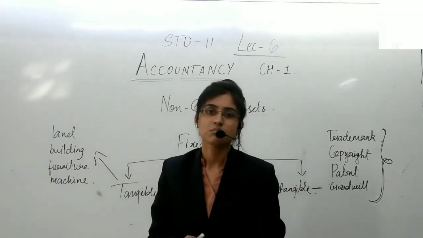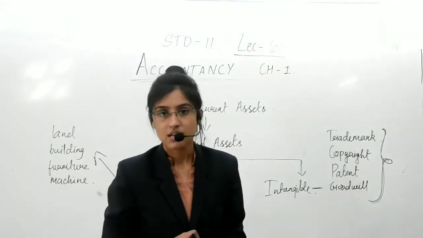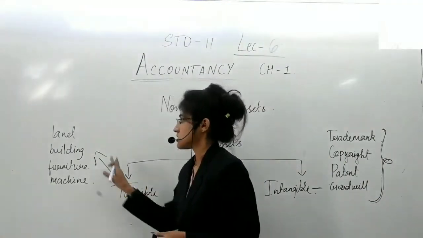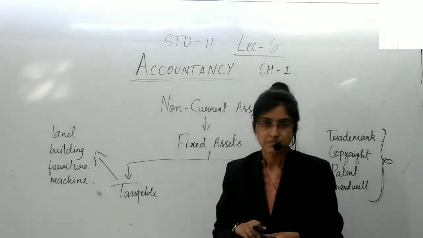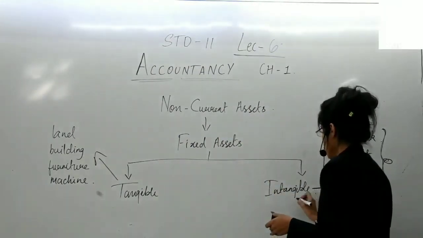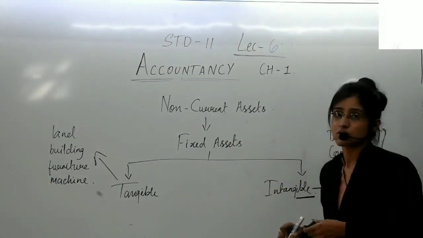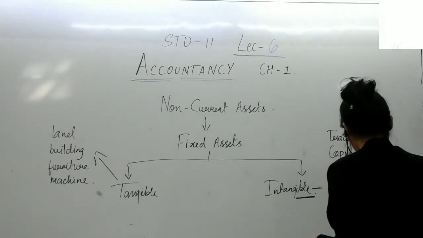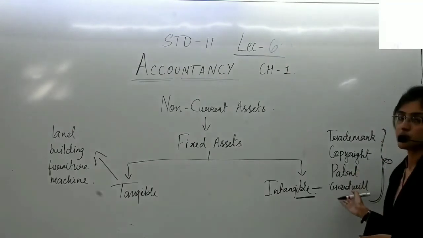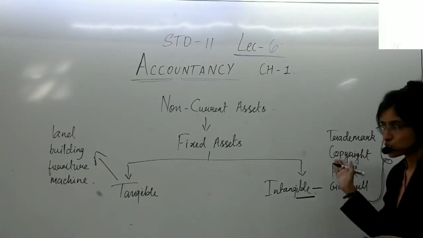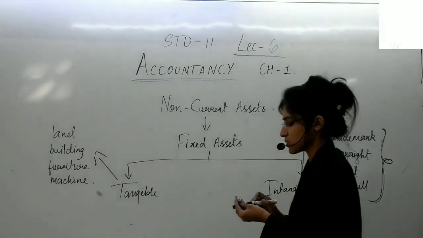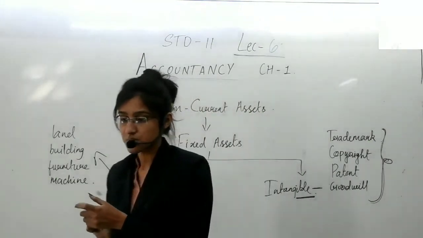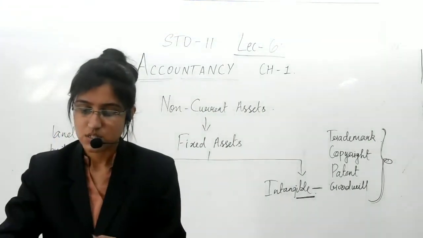You can see them, touch them. Yes? So these are tangible assets. And the ones you cannot see and you cannot touch are these assets: trademark, copyright, patent, goodwill. We'll surely elaborate the meaning of these words in detail in the lectures coming ahead.